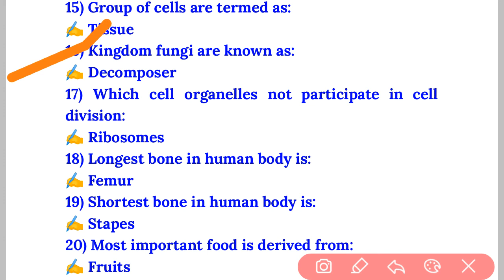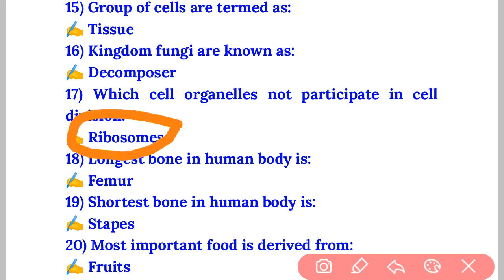Going to the next question, question number 17. Which cell organelle does not participate in cell division? Our answer is ribosome. Ribosome is the cell organelle which does not participate in cell division. Carefully remember this question, very important. Going to question number 18.